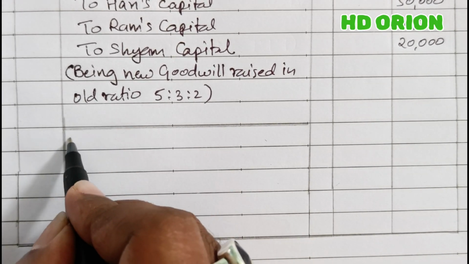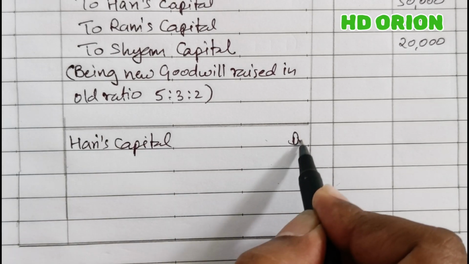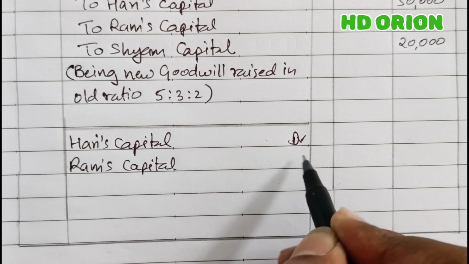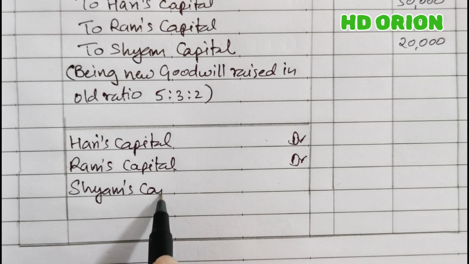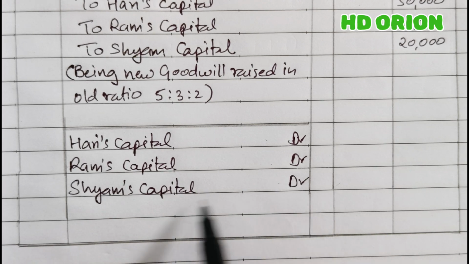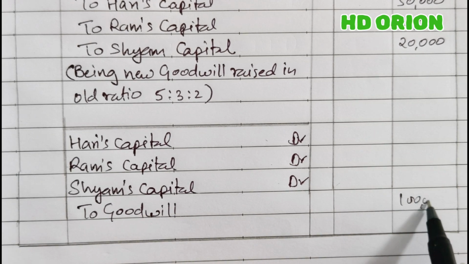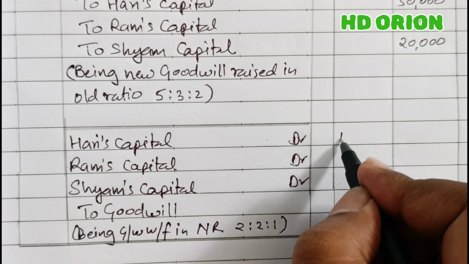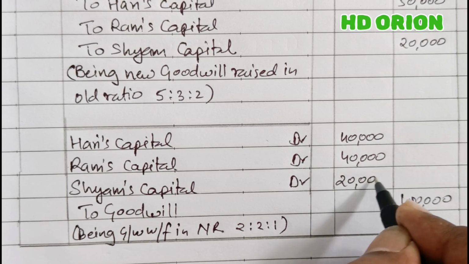We will debit all the partners' capital accounts. Hari's capital account debited, then Ram's capital account also debited, and Shyam, to goodwill. Now goodwill is credited and closed with the same amount, rupees 1 lakh. That is the new goodwill or recently calculated goodwill. And the new ratio is 2:2:1. So it will be 40,000 rupees for the first two partners and 20,000 rupees for the last partner.